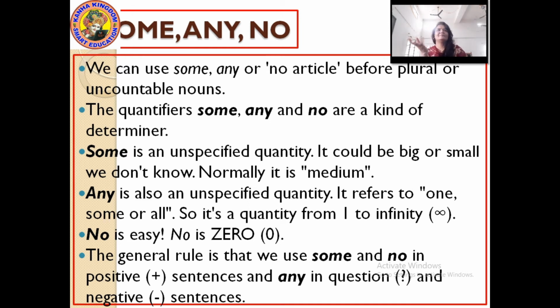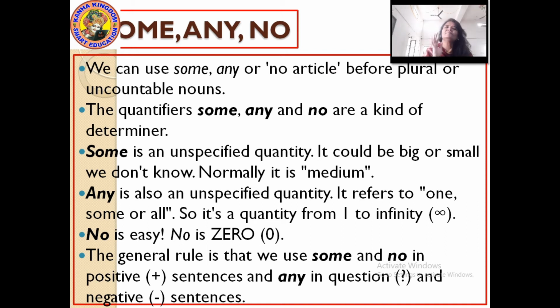Fine. Next, any. Any is also the same, unspecified quantity. Here it refers to one, some or all. Using any means the quantity is starting from 1 to infinity. Infinity means there is no boundary.